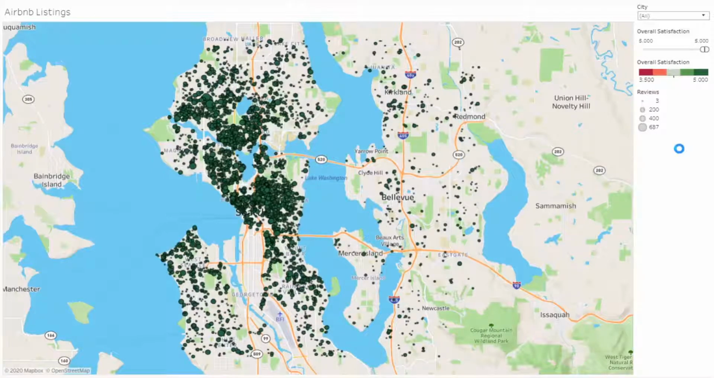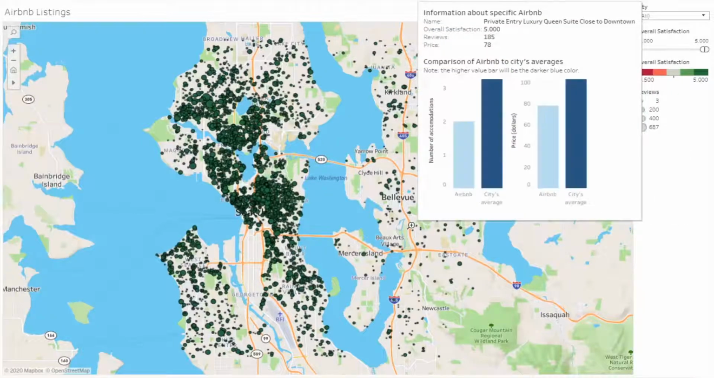The most popular locations for Airbnb seem to be in Seattle, while there are fewer Airbnb locations in Kirkland, Bellevue, and Newcastle. And by hovering over the points, we can see more specific information about the Airbnb. More specifically, the larger points have a high rating of 5 and a large number of reviews.